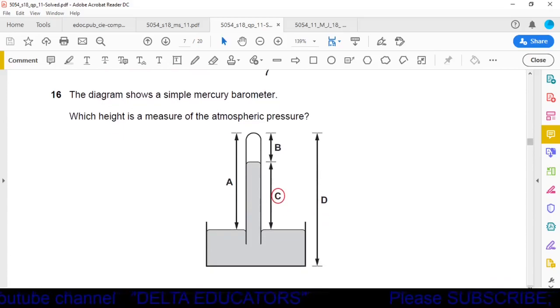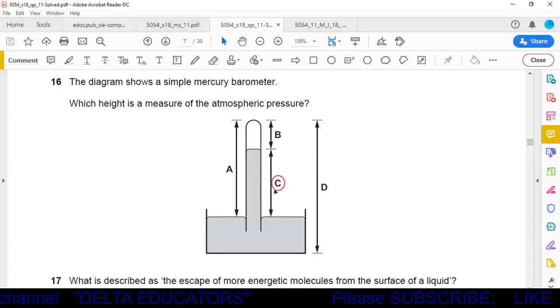Question number 16. The diagram shows a simple mercury barometer. Which height is the measure of the atmospheric pressure? Okay, it's a very simple question. This C represents the atmospheric pressure, because the pressure that is exerted by the atmosphere on the mercury column is called atmospheric pressure. So this height is called atmospheric pressure. So option C is the correct option.